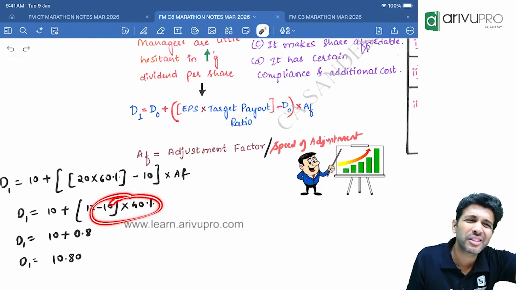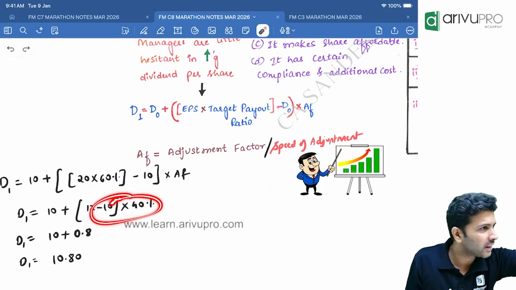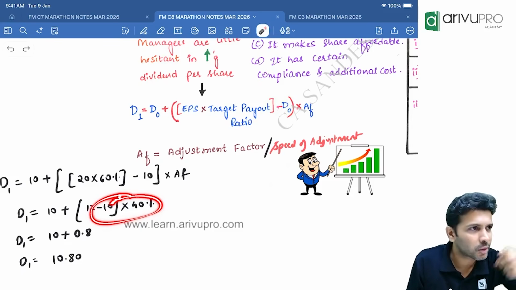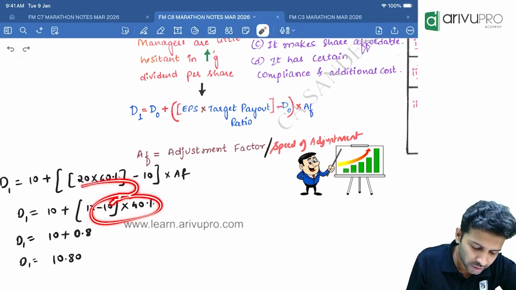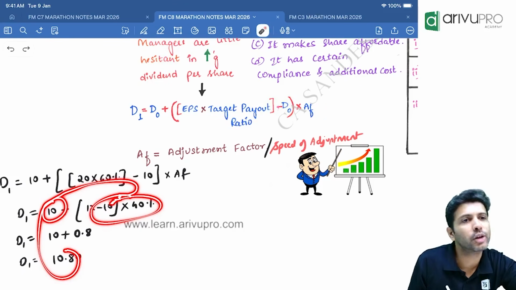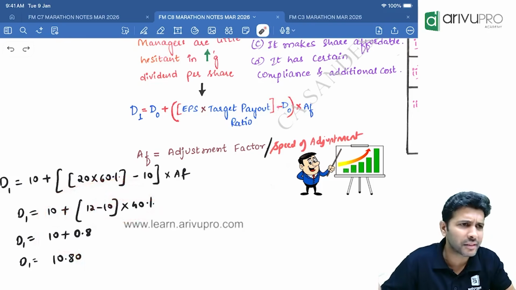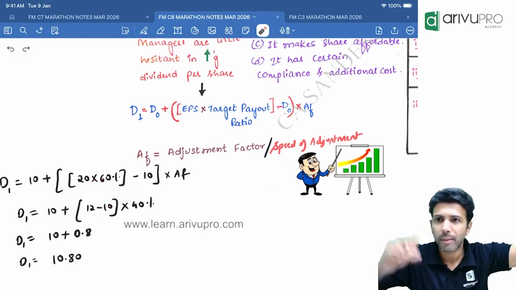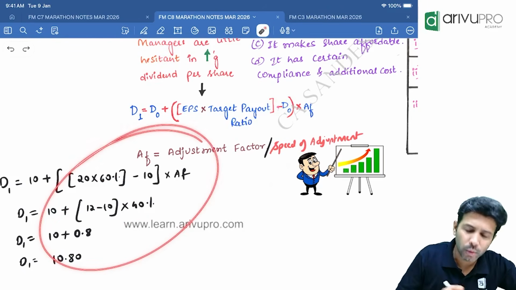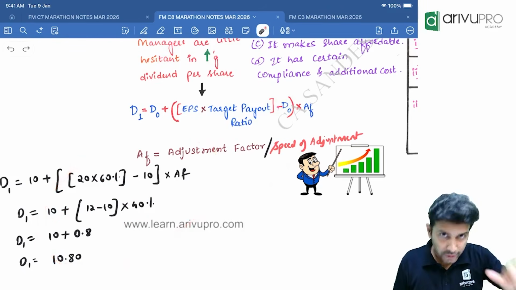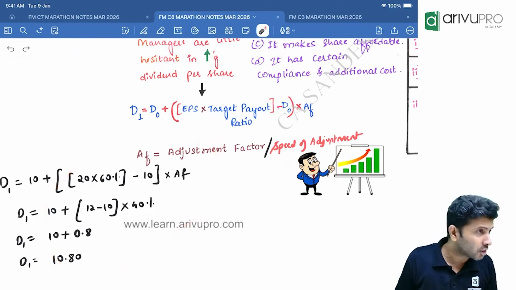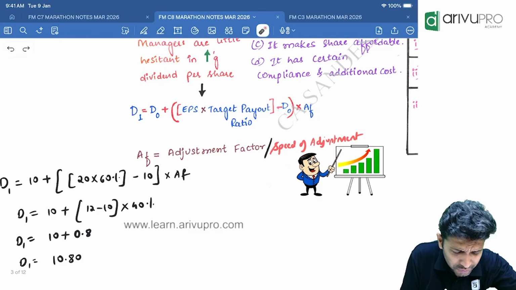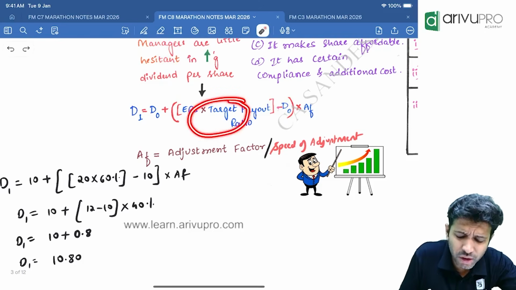I could have made it very simple: take the increase in dividend and multiply by the probability percentage, then add the existing dividend to get the new dividend. Increase in dividend multiplied by probability percentage plus D0. But instead, the formula is D0 plus EPS into target payout minus D0, into adjustment factor. Sir, if you do EPS into target payout ratio, what are you going to get?